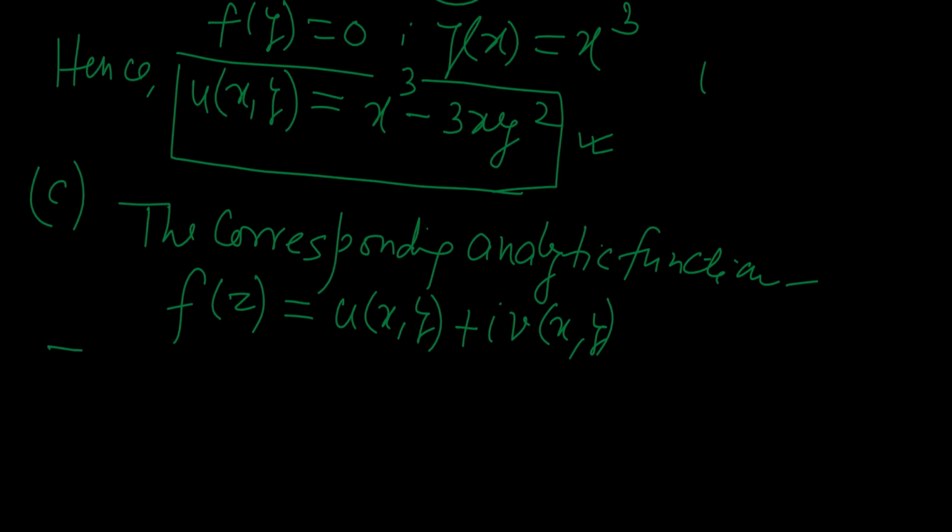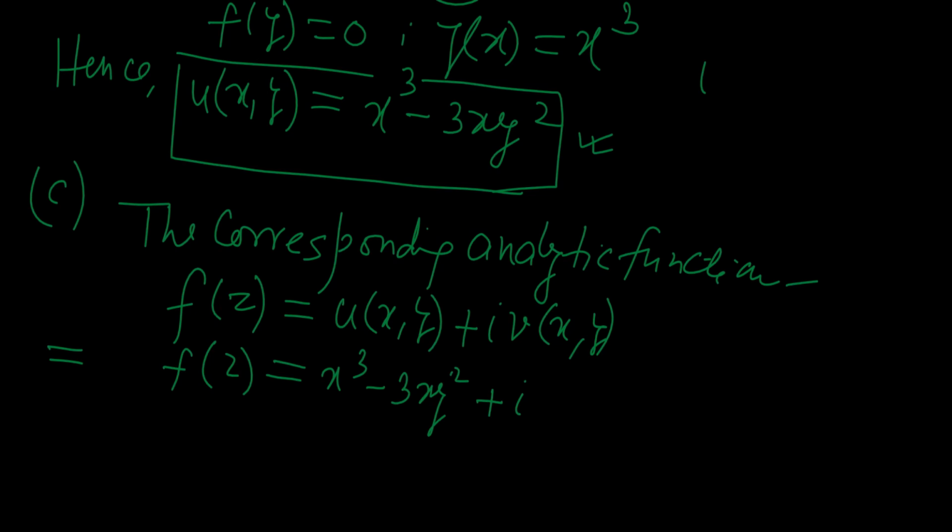Substitute here the values of u and v from above equations. What we will get? This will be u of x y, which is in fact x cube minus 3x y square, and plus i times v of x y.